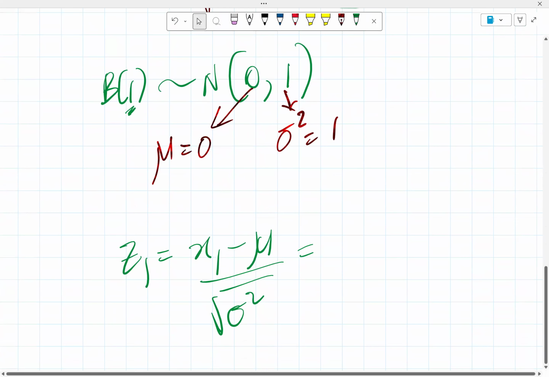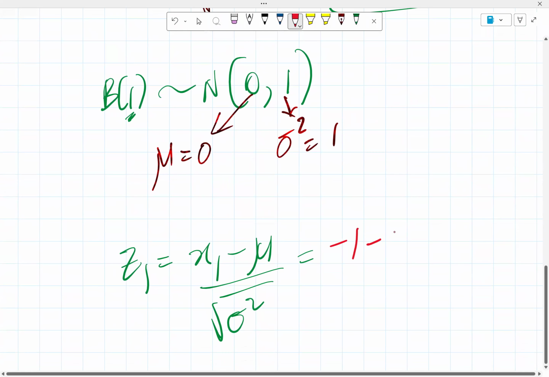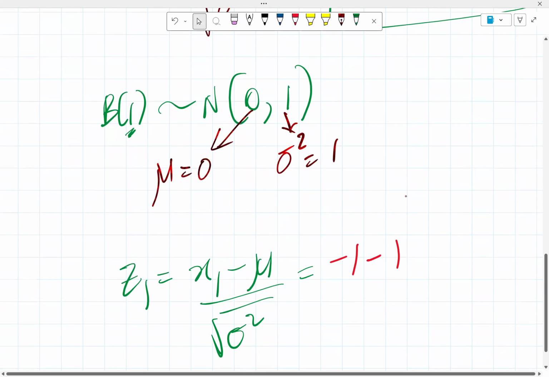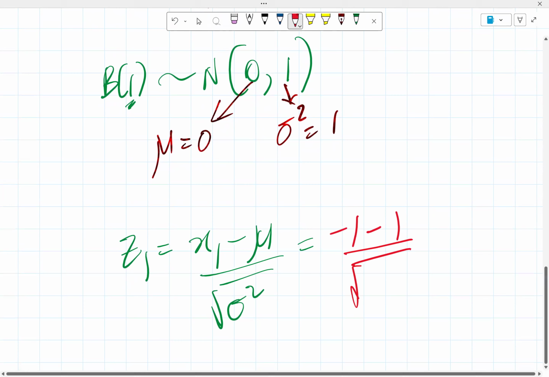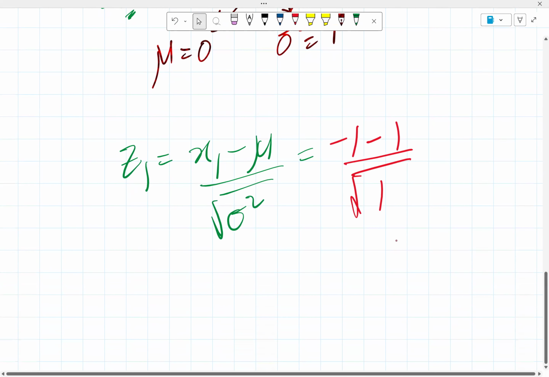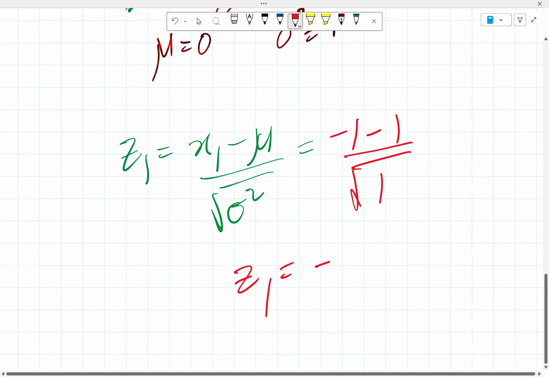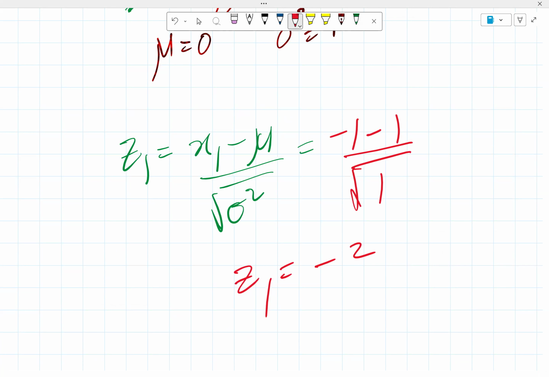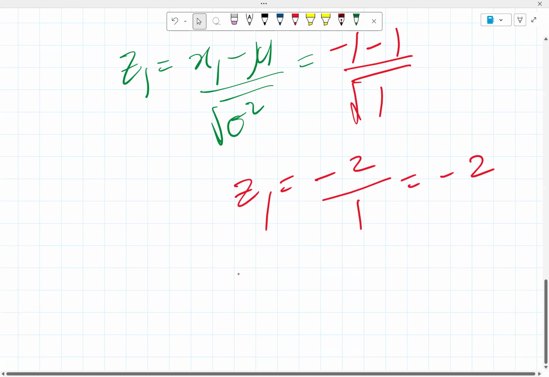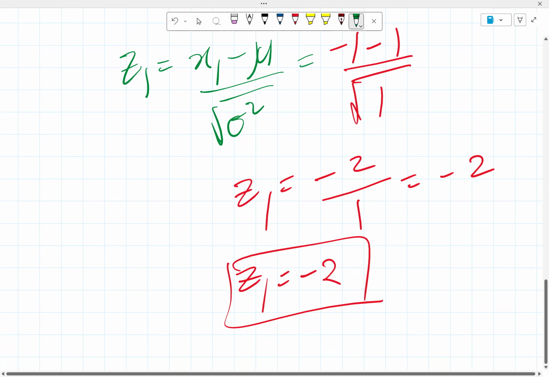So that means we have minus 1 minus mu, which is 1, all over square root of sigma squared, which is 1. So it means that z1 is equal to minus 2 over 1, which is simply minus 2. So we know that Z1 is minus 2. We keep that. Then we move on to Z2.